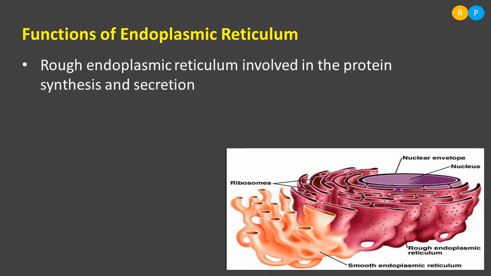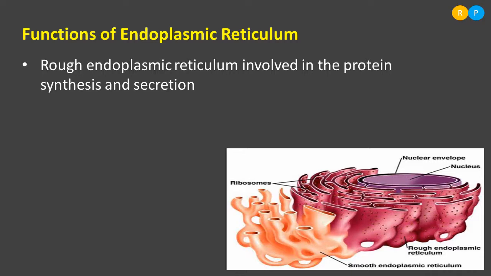The rough endoplasmic reticulum is involved in protein synthesis and secretion. So, there are two functions basically performed by rough endoplasmic reticulum. You can find in the diagram, towards the nucleus, a tubular network is there, that is nothing but rough endoplasmic reticulum. Why is it called rough endoplasmic reticulum?